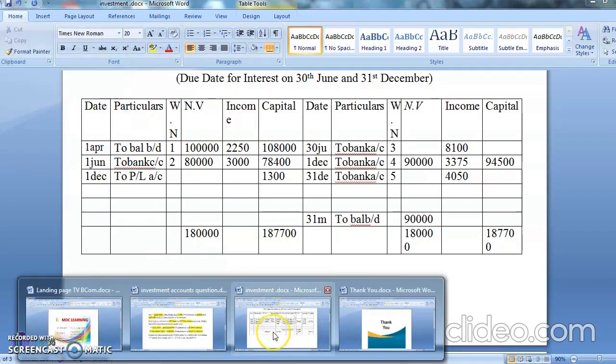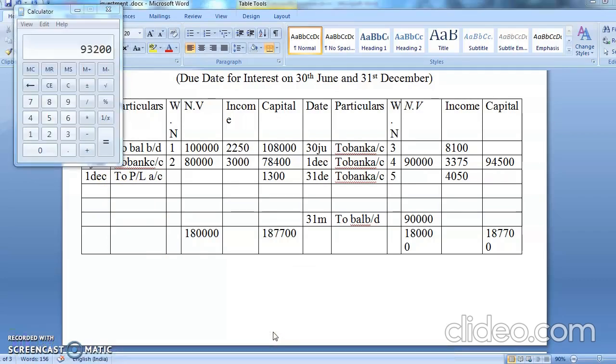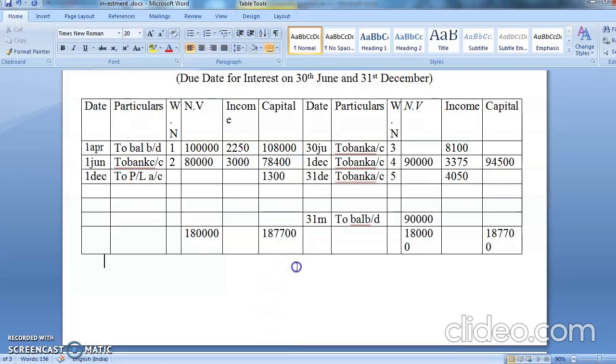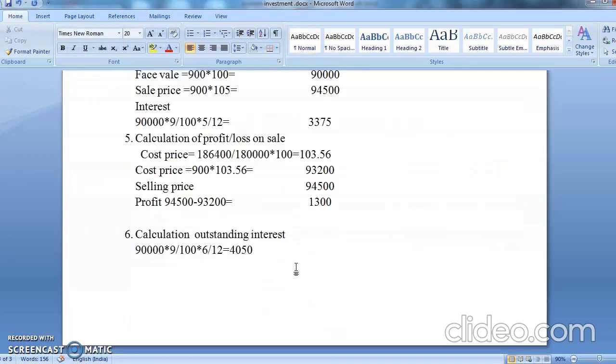Now see, I have told you, you have to do one more working note. That working note is for finding out the closing stock, at market price or cost price, whichever is lower. So calculation of closing stock.